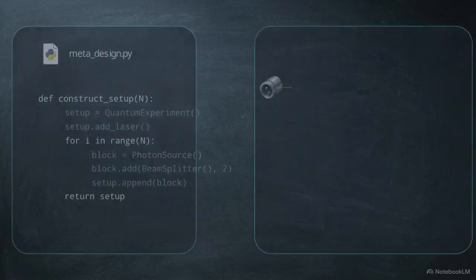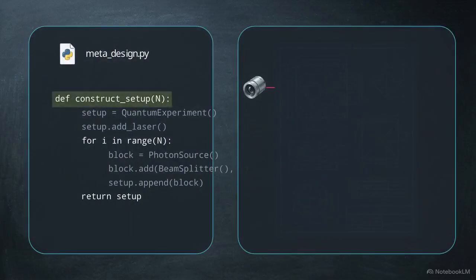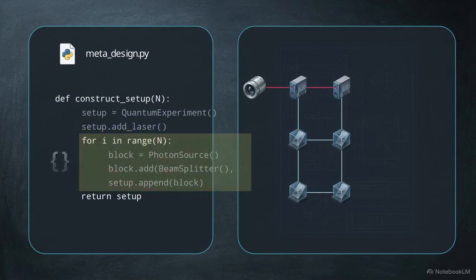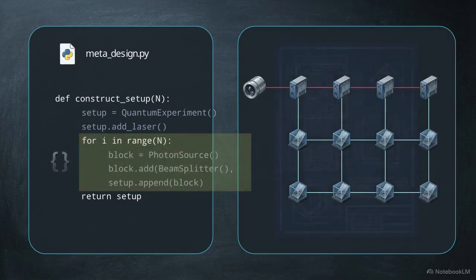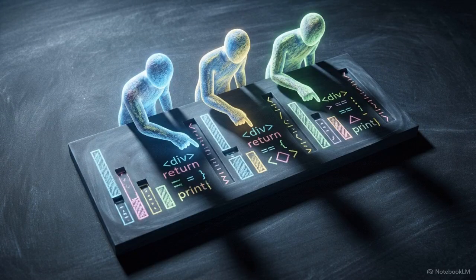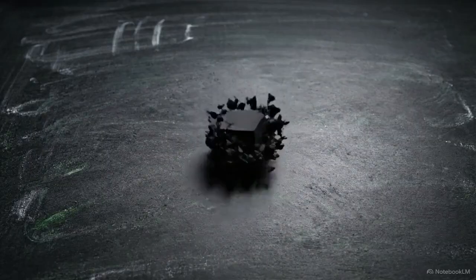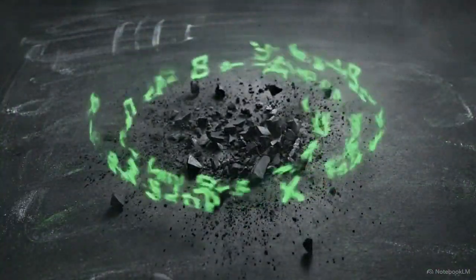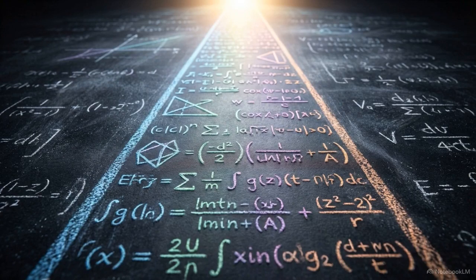Because the output is a standard Python script, physicists can read the exact logic the AI used to build the system. The code reveals a clear physical pattern, specific hardware building blocks repeating in exact mathematical intervals as the system size scales up. Human researchers can now study this generated code to extract previously unknown generalizations about quantum mechanics. Shifting the AI's target from isolated blueprints to symbolic language literally breaks the black box of algorithmic optimization, providing a direct, interpretable path for human discovery.